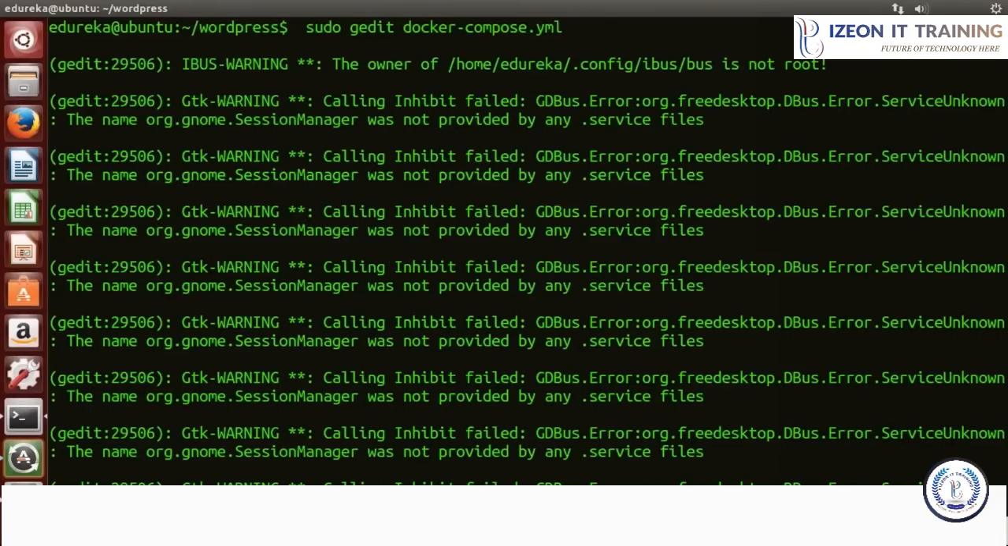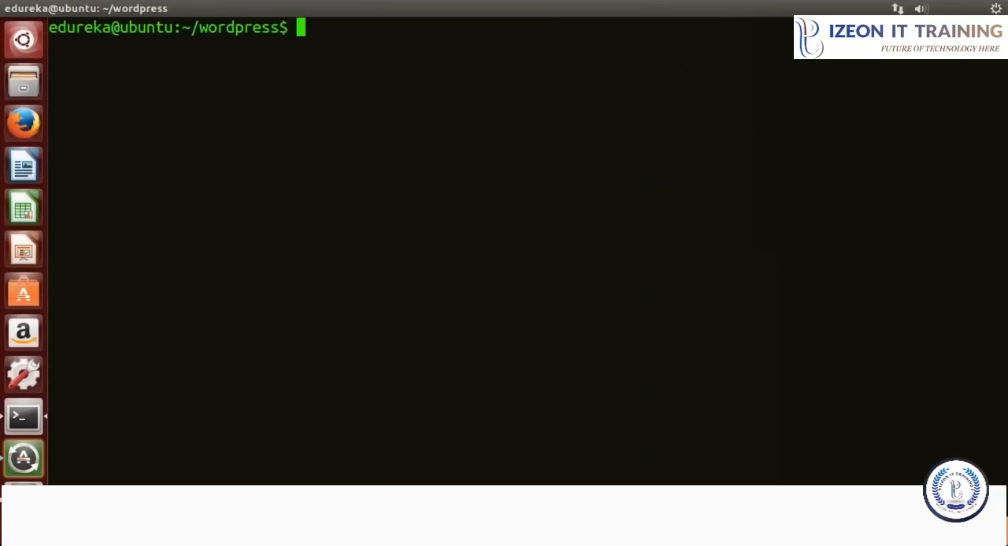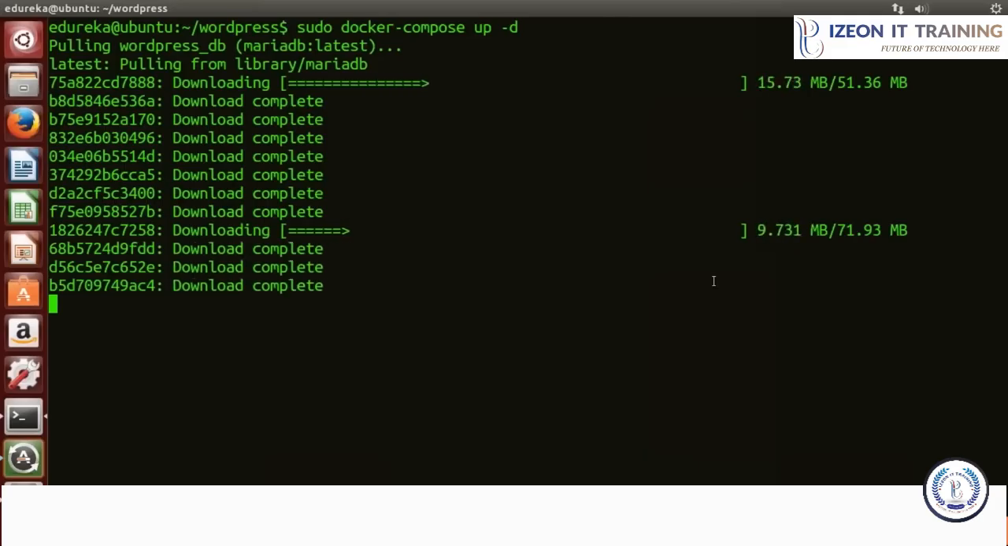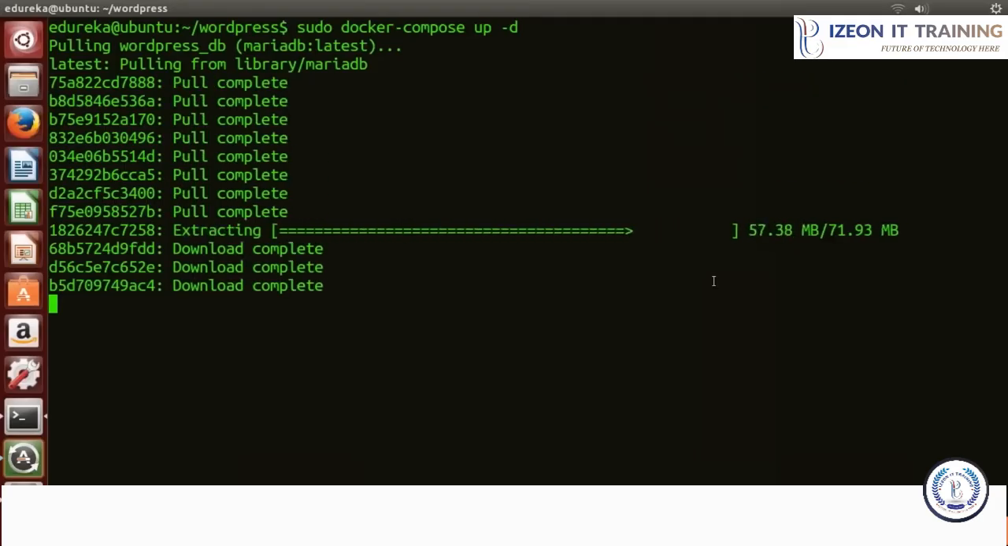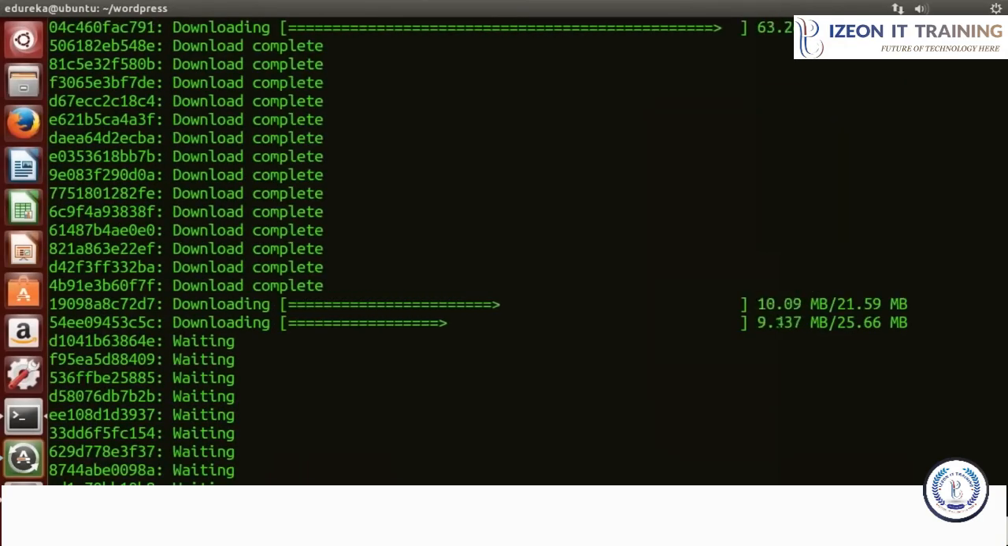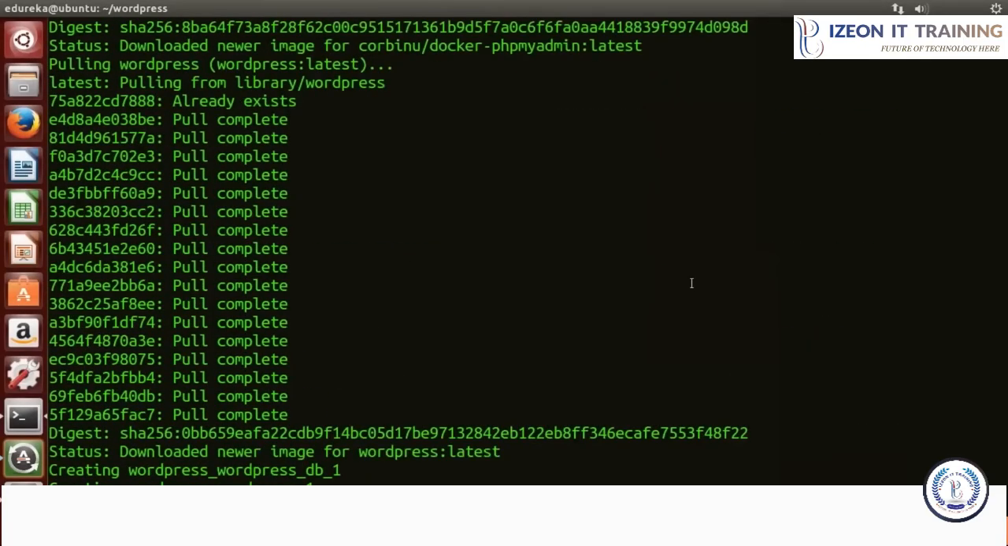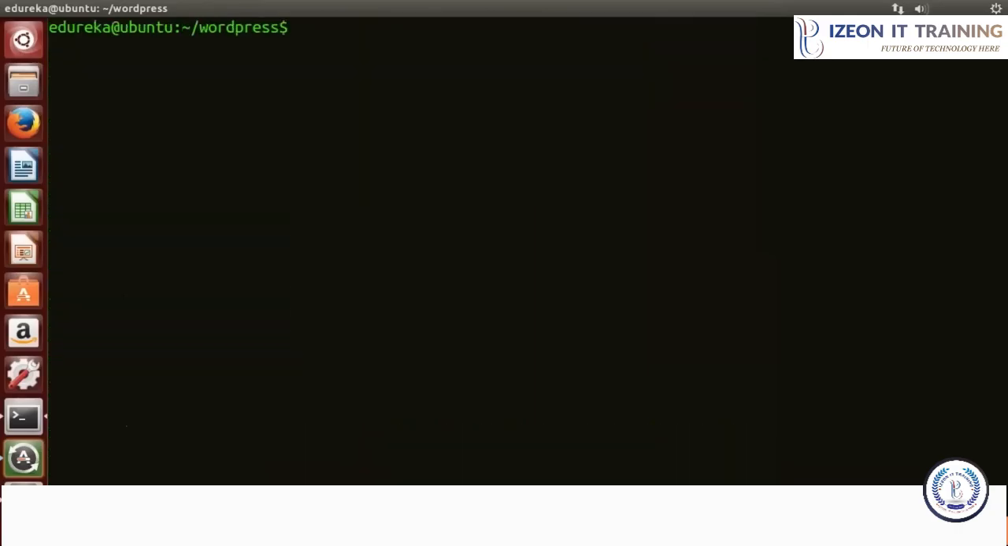Let me first clear my terminal. And now I'll run a command sudo docker-compose up -d and here we go. So this command will actually pull all the three images and will build the three containers. So it is done now. Let me clear my terminal.